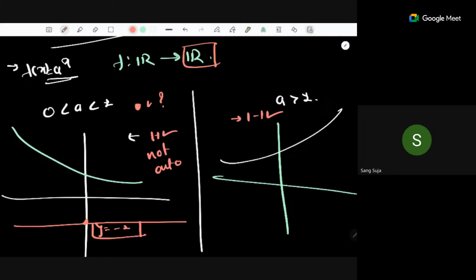Okay, what about this case, when a is greater than 1? No, ma'am. Same thing: we can work with y equals -1. For this value, I don't have a pre-image.